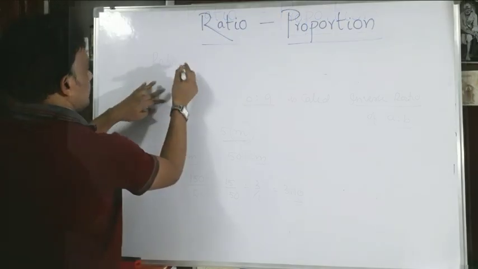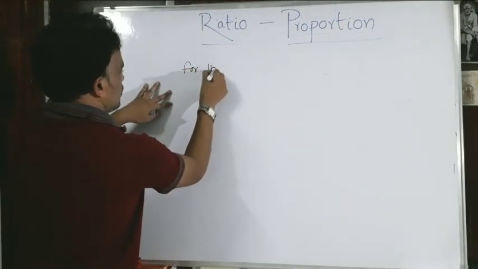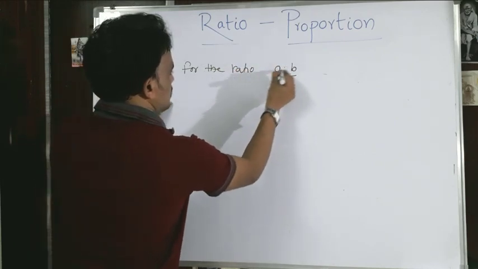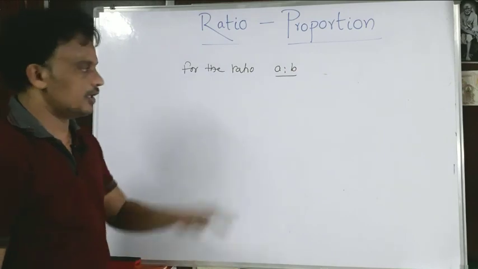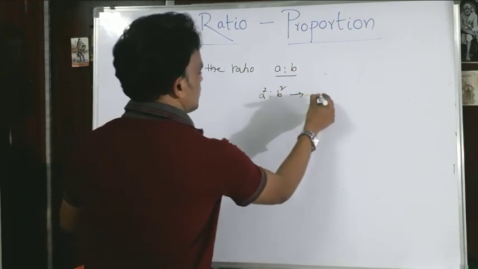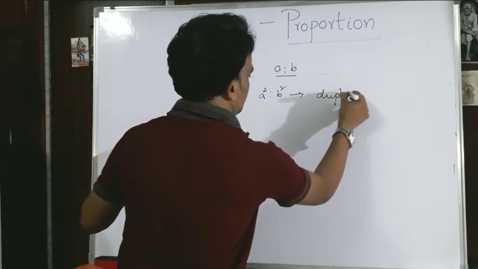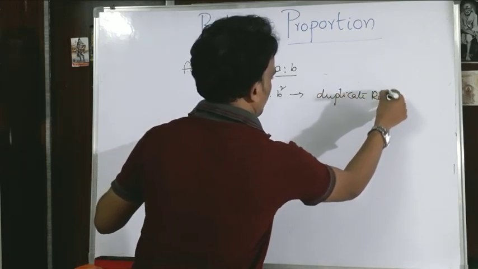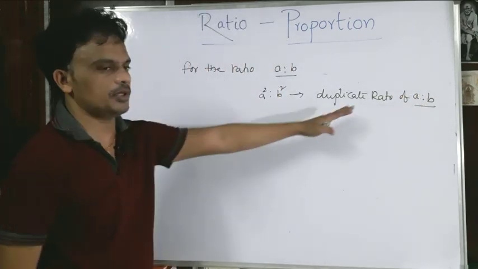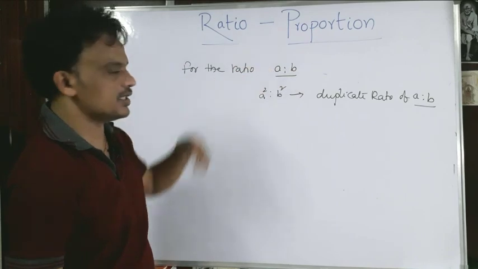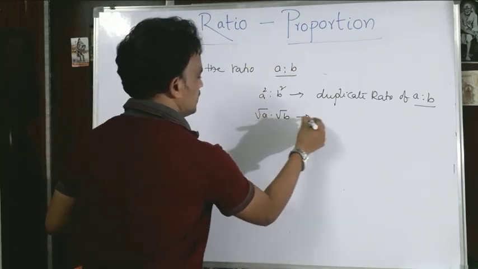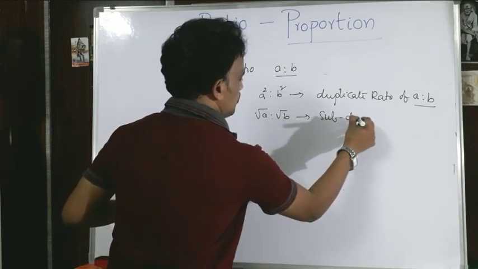One more thing. For the ratio A is to B, A square is to B square is called the duplicate ratio of A is to B. What is the meaning of duplicate ratio of A is to B? It is A square is to B square. And root A is to root B is called the subduplicate ratio.